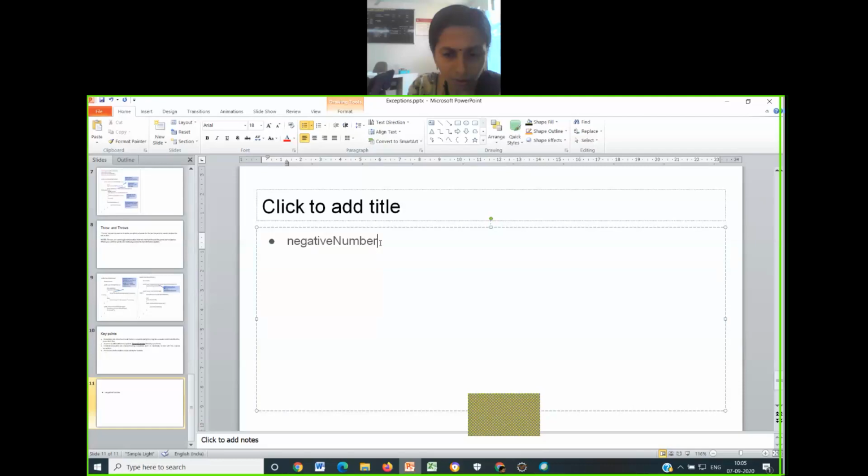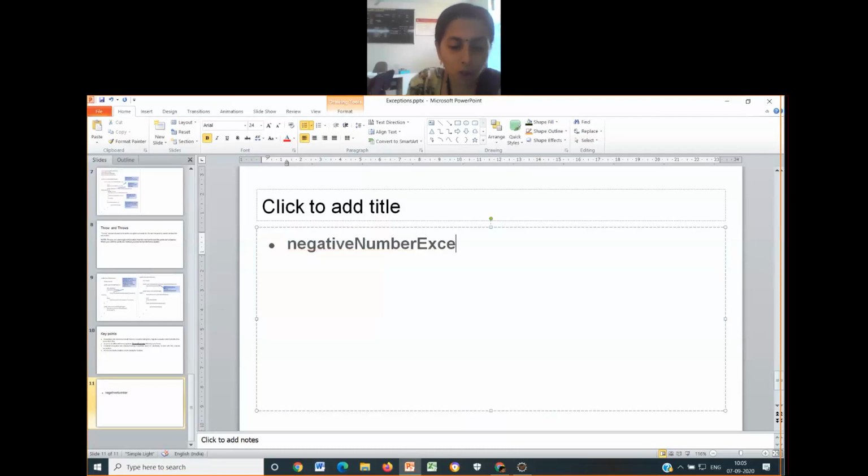So I have written it here. Exception name is NegativeNumberException, N small, numbers N capital. This is how you have to have all your exception classes defined.